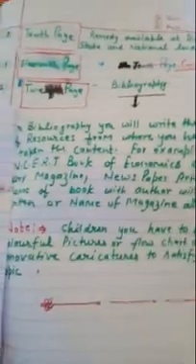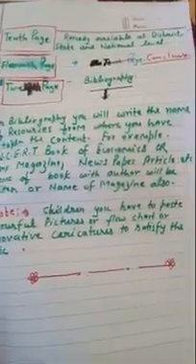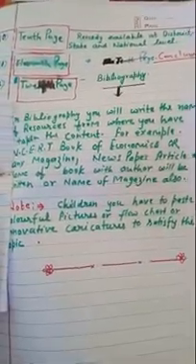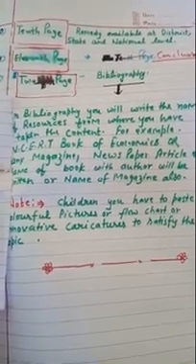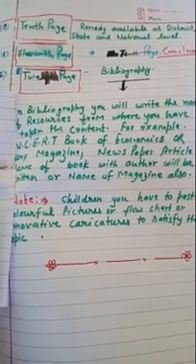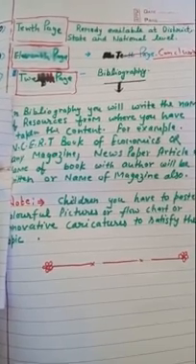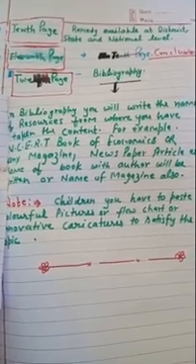Now what is bibliography? Now I am explaining it to you, that in the bibliography you will write the names of resources from where you have taken the content. Yes, for example, if you have taken the content from the NCERT economics book of your own syllabus, then you will write down the book's name and the author name.